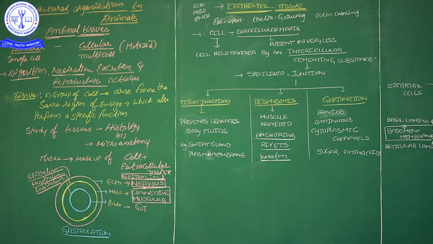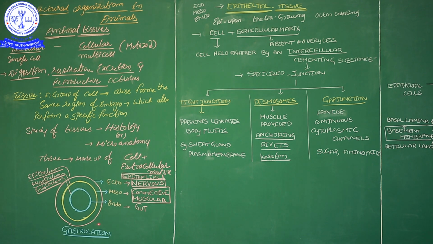Now at this time I will recall this definition. Tissue means a group of cells, as we understand, arising from or originating from the same region. Now come here, I will explain.